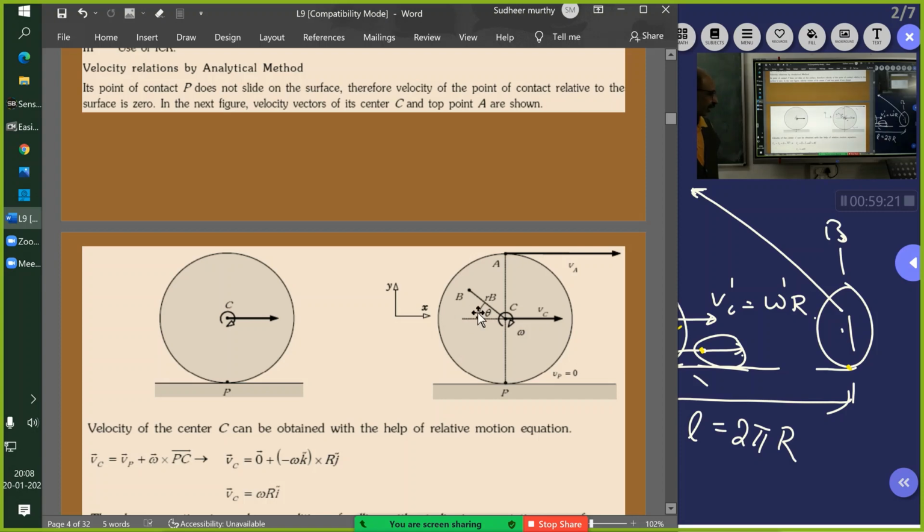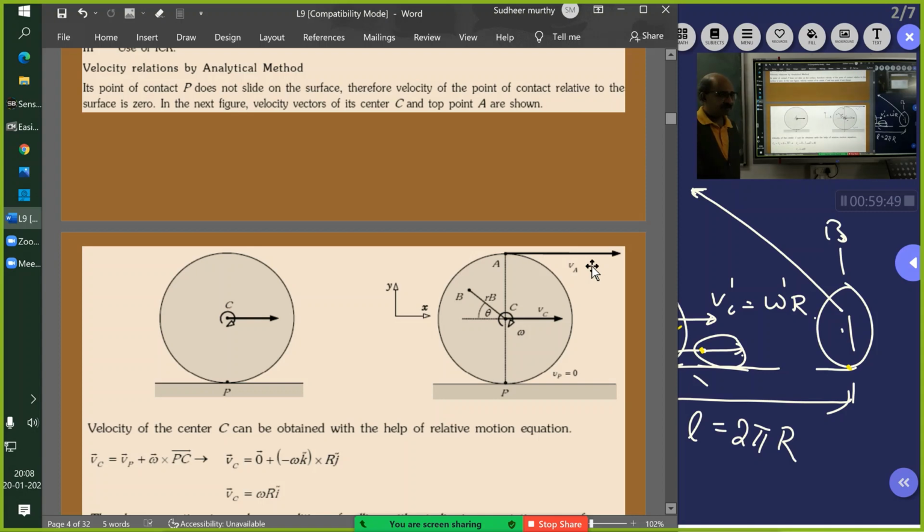We will consider now a particle B, particle A. You can see the XY reference frame is given here, and we go on to proceed. From this diagram we got VC bar is equal to omega R i cap. What is VA bar equal to?